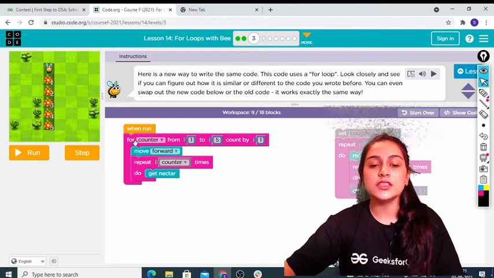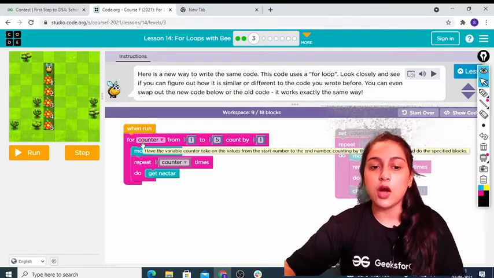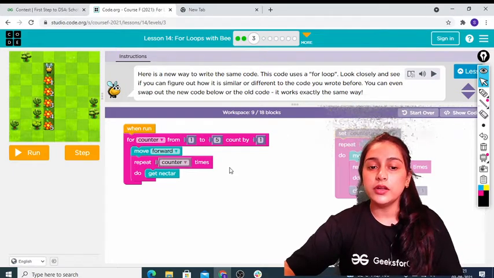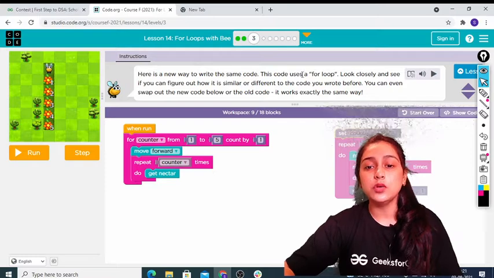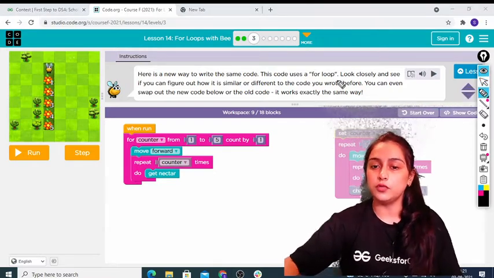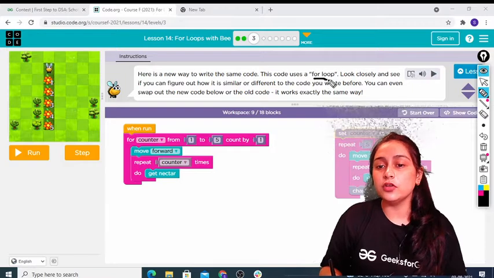So now we can see we have a for loop: for counter from 1 to 5, count by 1, move forward, repeat counter, get nectar. Here is a new way to write the same code. This code uses a for loop. So here we are using a for loop, right? So we have started using for loop.